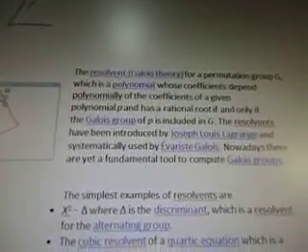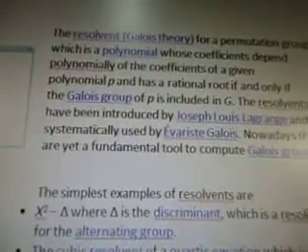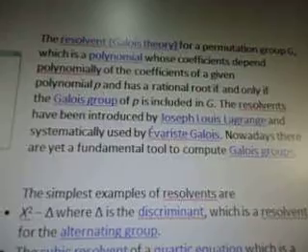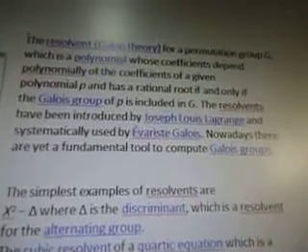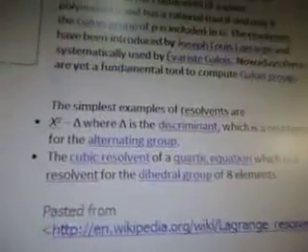So we look at what it is for. It's the resolvent of Galois theory for a permutation group G, which is a polynomial, there's that word again, whose coefficients depend polynomially on the coefficients of a given polynomial. Okay, whatever, I'm not going to read all that. But it's something to do with groups.